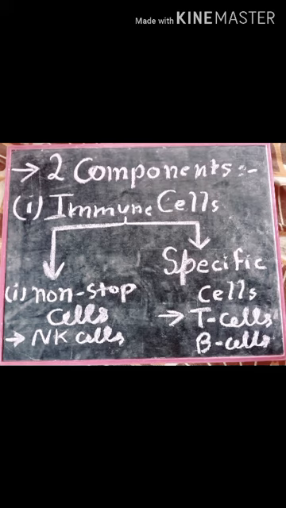These cells include natural killer cells and macrophages, which continuously go through the foreign particles we encounter. The second type is specific cells. There are certain specific cells which act upon the response of the non-specific cells. Examples are T cells, B cells, etc.